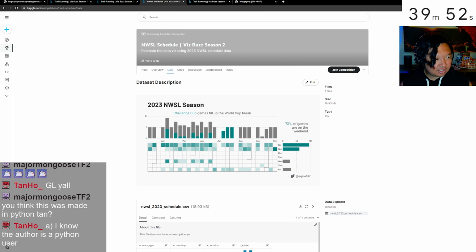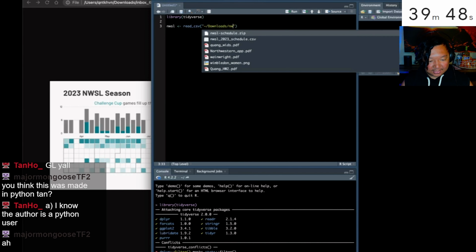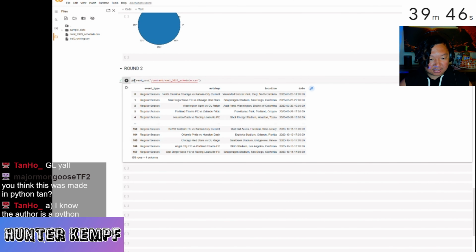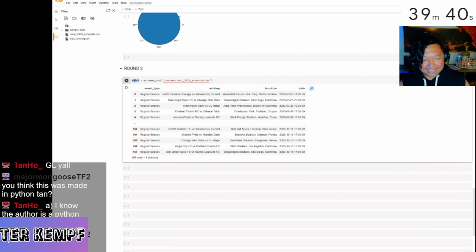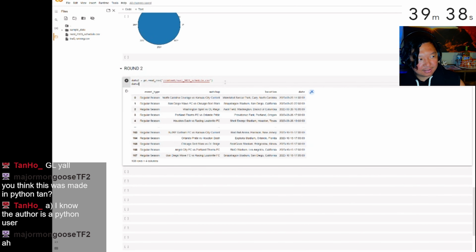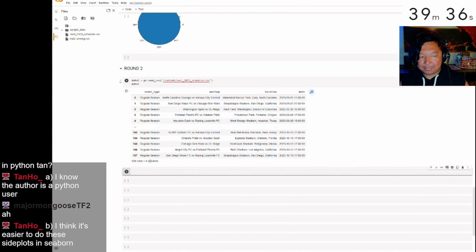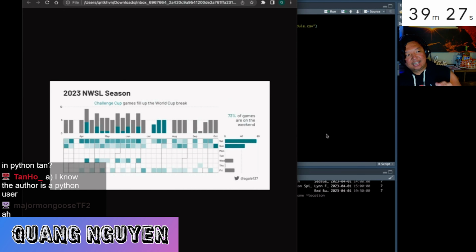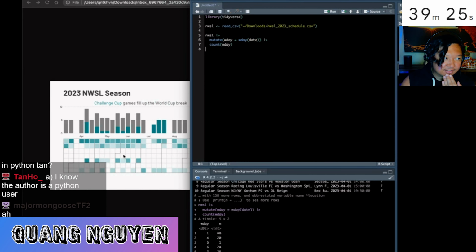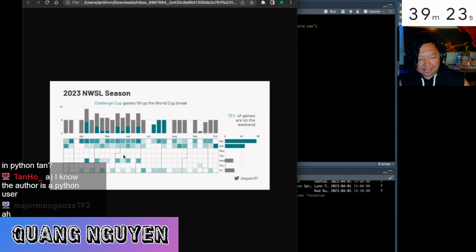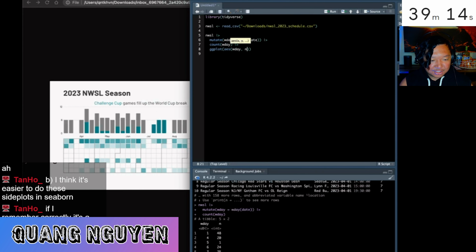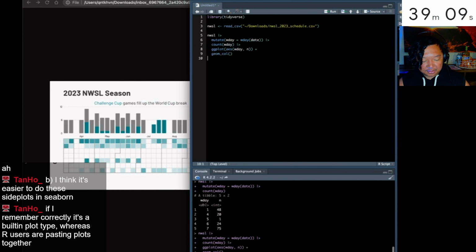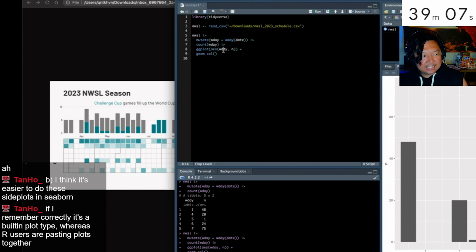And let's take a look at our contestants. Tonight, we have Hunter loading in his data right now, running through that load, read CSV through pandas. He is our competitor in Python tonight, trying to redeem himself from the last competition. Let's also take a look at Kwong here. The image in the background, that is what they're trying to recreate, the NWSL. I believe this is National Women's Soccer League, the schedule for the 2023 season. And he is off to the races.